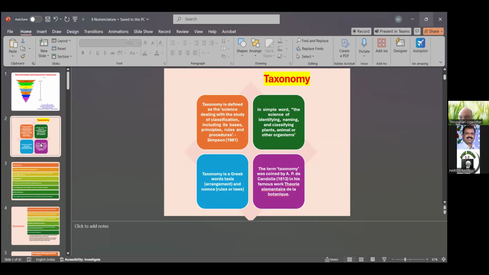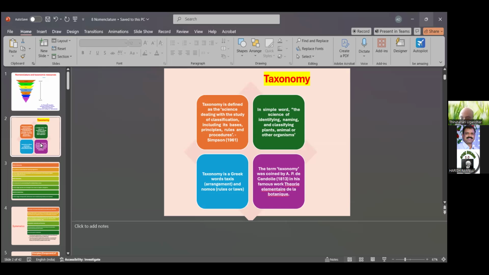In simple words, it is the science of identifying, naming, and classifying plants, animals, or other organisms.